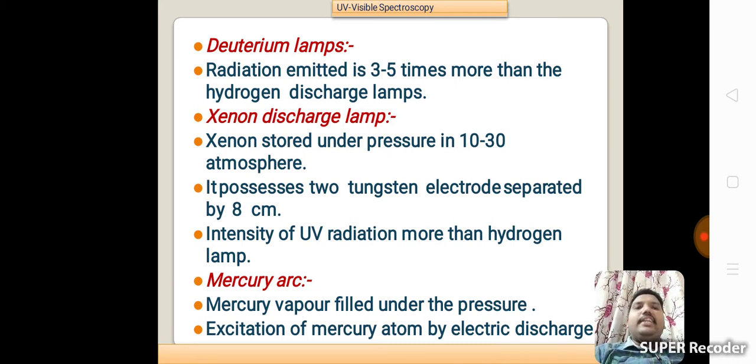Next, the xenon discharge lamp. Xenon is stored under pressure of 10 to 30 atmospheres. It possesses two tungsten electrodes separated by 8 centimeters. The intensity of UV radiation is more than that of the hydrogen lamp. Next, mercury arc: mercury vapor filled under pressure, with excitation of mercury atoms by electric discharge.